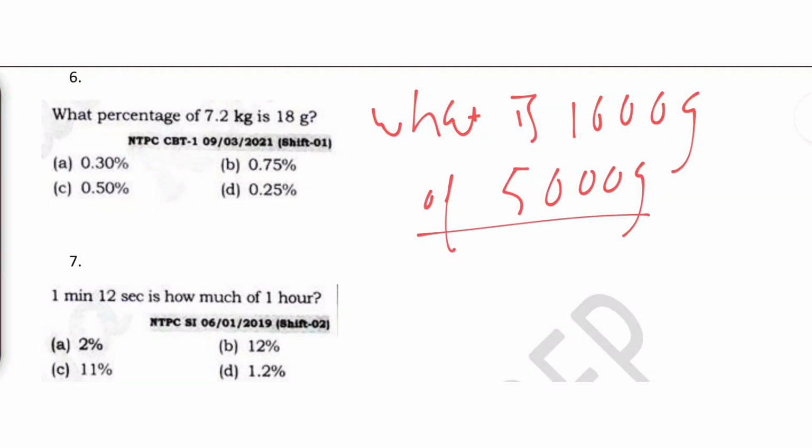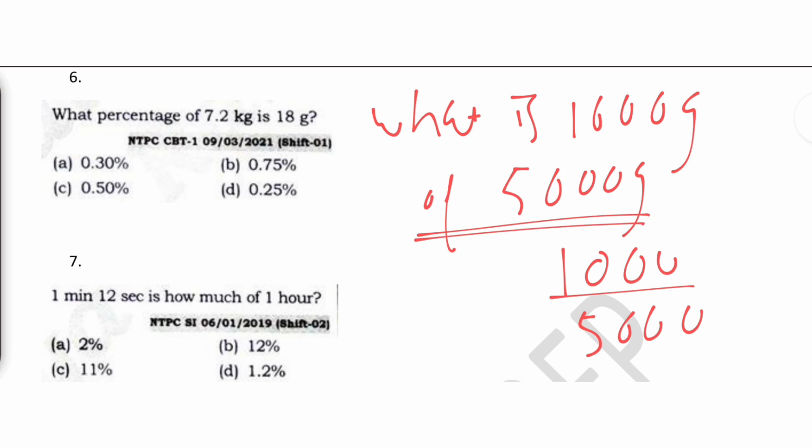Whenever we have "of 5000 gram", that means that will come in the denominator, and "1000 gram" means 1000 will come in the numerator. Okay, you need to understand this. Whatever comes after "of" (of 5000, of A, of B, of C) will always come in the denominator. So what are we given over here is what percentage of 7.2 kg.